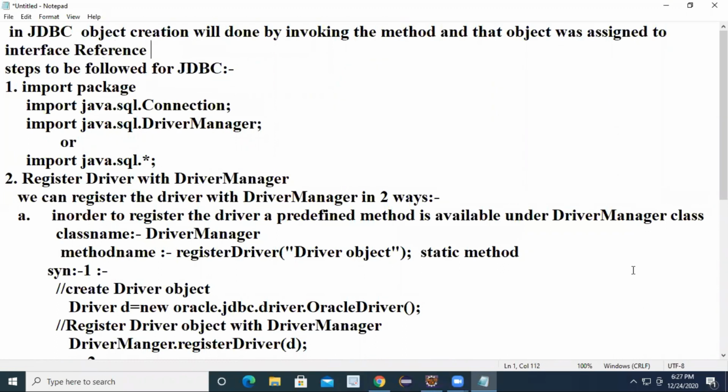Every interface has an implemented class, so the object will be created for the implemented class, and the reference is for the interface. I have already explained this point several times. Is it clear, everyone? Yes, sir. Step number 1, import the package.